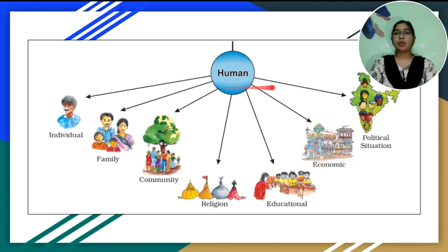The human environment consists of the individual and his interactions, which include family, community, religion, educational, economic and political situations. Human environment reveals activities, creations and interactions among human beings.